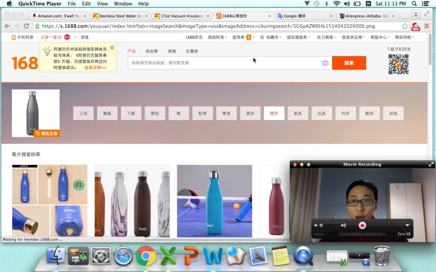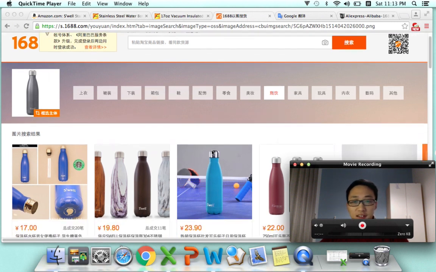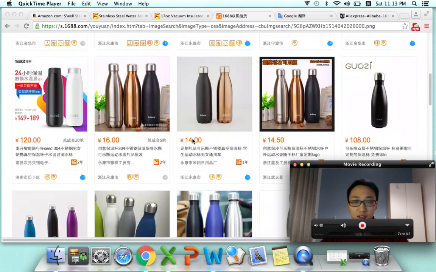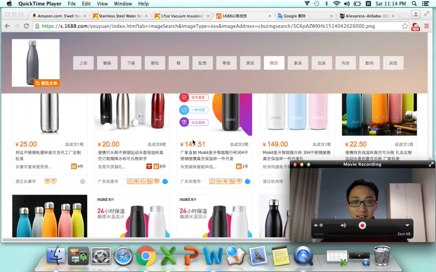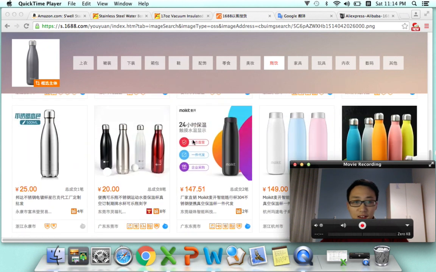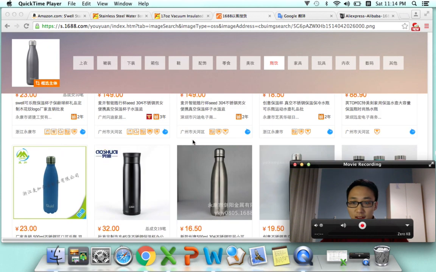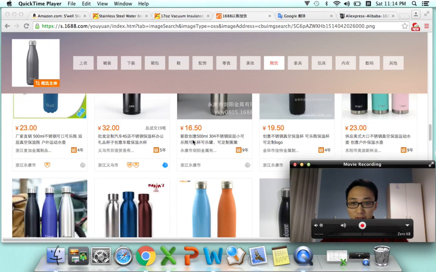So if we use picture sourcing, this is pretty easy. We find this item, and there are hundreds of suppliers here, as you can see. You can see you've got a lot of choices, and definitely you don't want to talk to them one by one. If you know where the manufacturing city is, you will find this product's factory extremely easy.